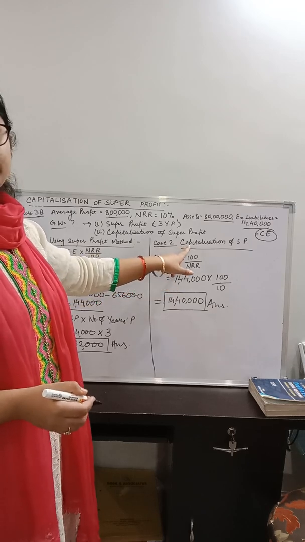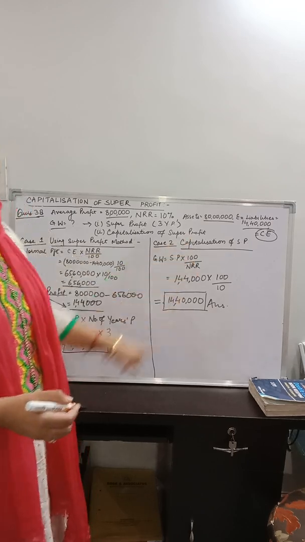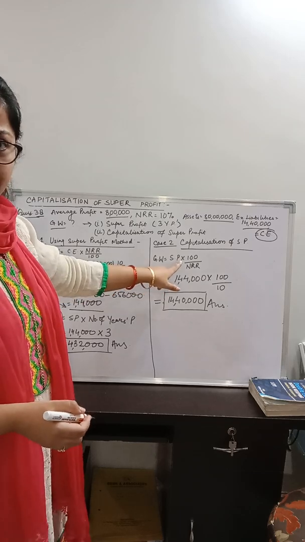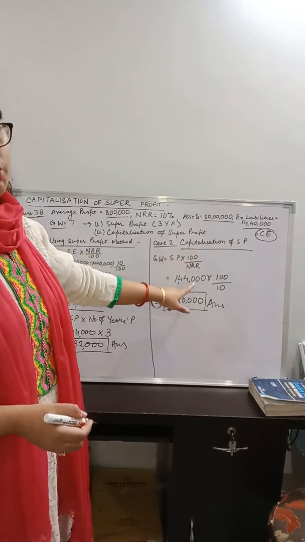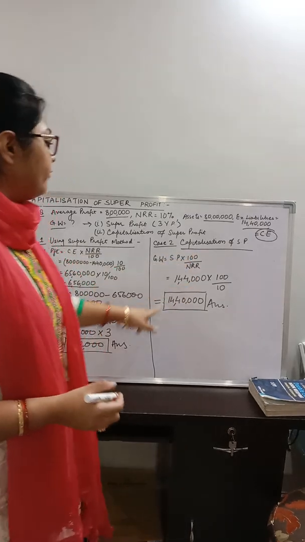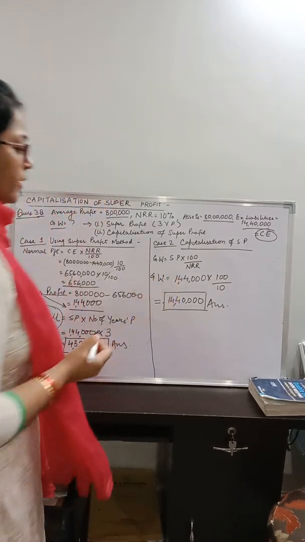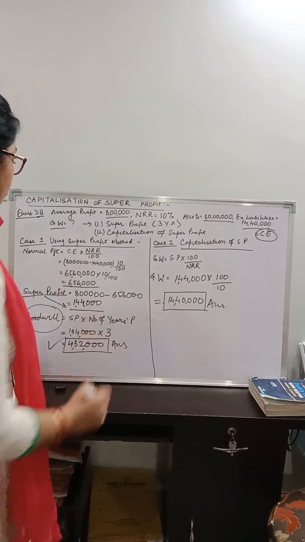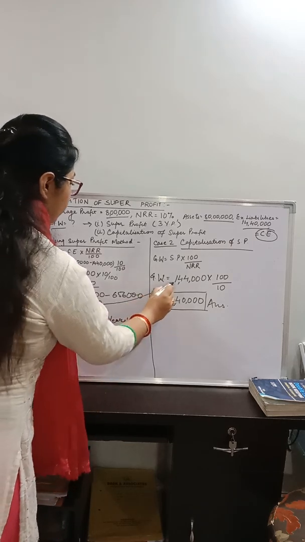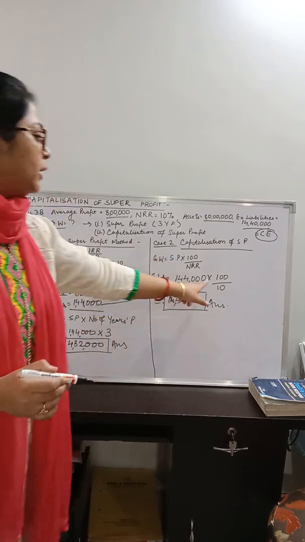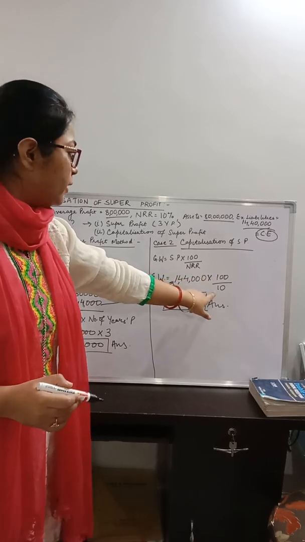For capitalization of super profit, the amount of goodwill equals the super profit multiplied by 100 upon normal rate of return. So here in the second case, goodwill will be equal to the super profit which we have calculated, multiplied by 100 upon normal rate of return.